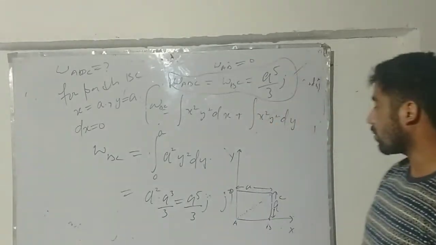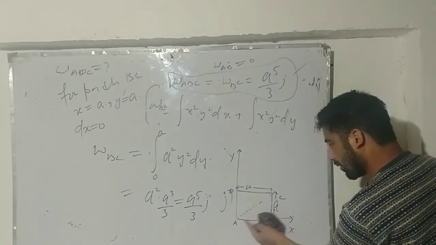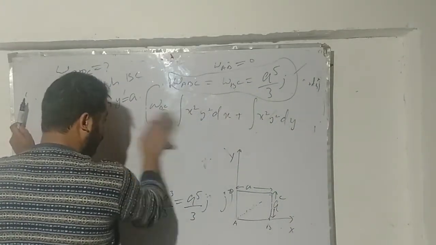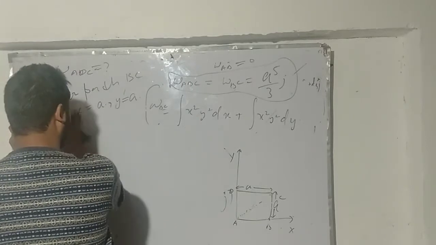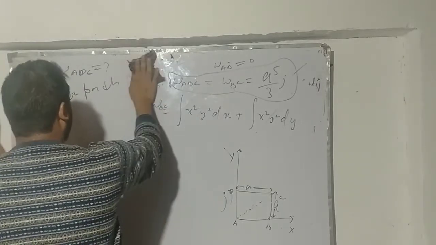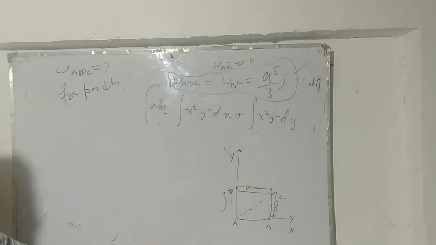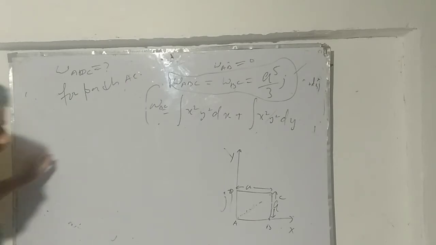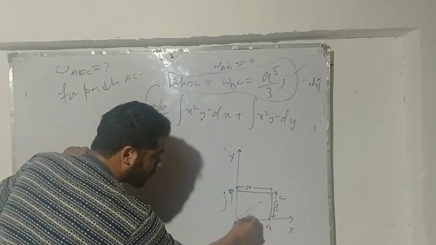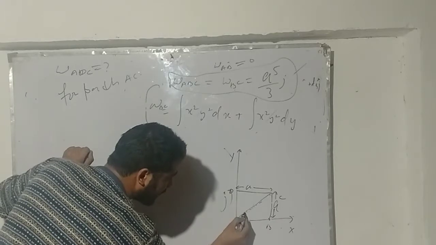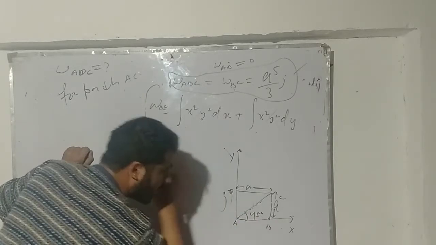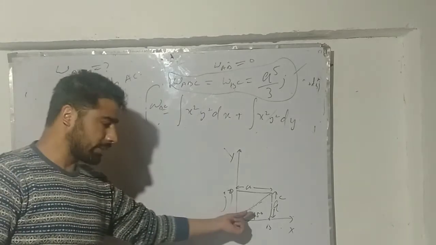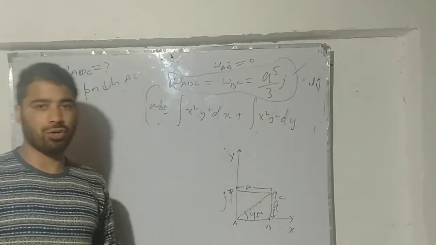Now, the final calculation: if I want to know the work done along the path AC, how can I calculate this? Very important analysis right now. For path AC, if this is a here and this is also a, then if I draw the diagonal, it will make an angle of 45 degrees. That is what I can guess from the geometry of the given graph.